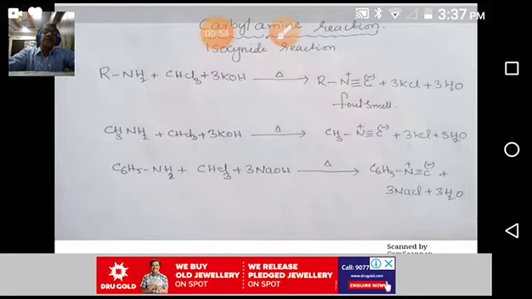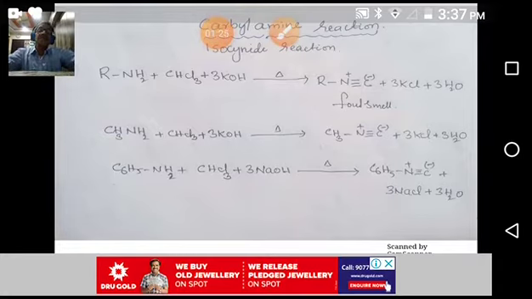In addition to that, we have discussed different preparation methods for amines. Those include ammonolysis of alkyl halides, reduction of amides, Gabriel phthalimide synthesis, Hofmann bromamide synthesis, and finally Schmidt reaction. So with all these reactions we learned how to prepare different amines.